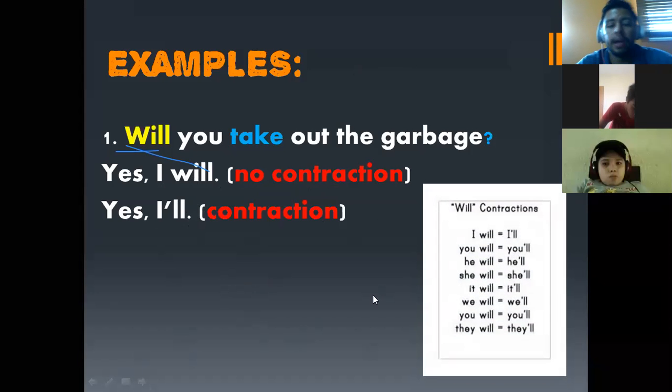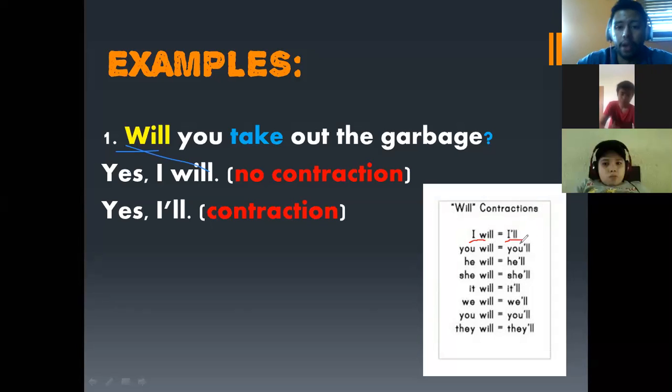Here we have a small chart regarding will contractions. Okay, if you can write it down, you can do it. First, we have I will. The contraction of I will is, as you know, I'll. This is the pronunciation. I will, no contraction; I'll, contraction.